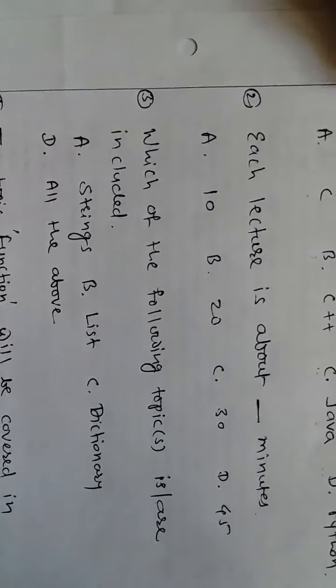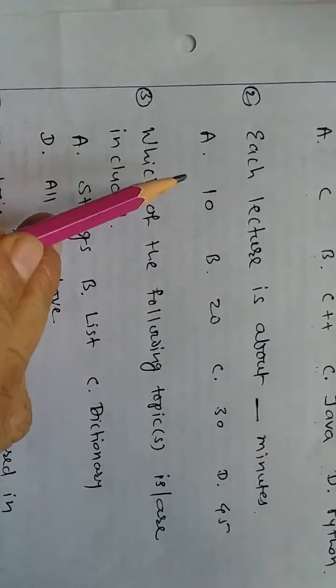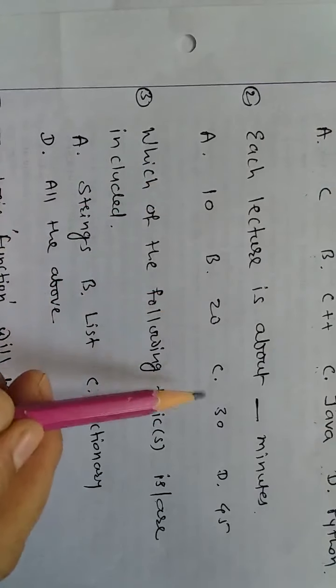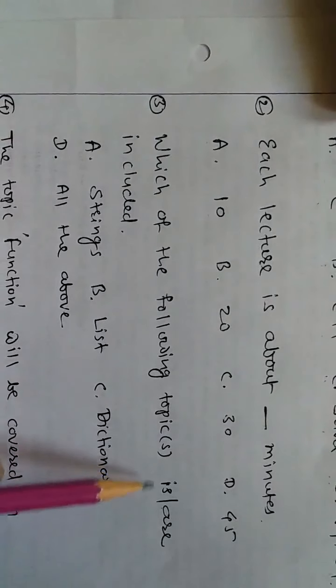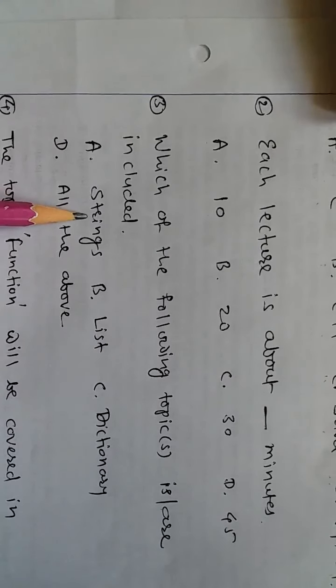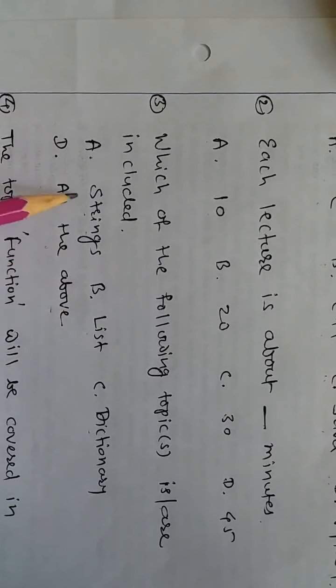The second question is: each lecture is about dash minutes. So options are A 10, B 20, C 30, D 45. So which is the correct option? A, 10. So our answer here is A. Now the third question we'll see: which of the following topics are included? Whether string is included, list is included, dictionary is included, or all of the above. Then whatever may be the answer, you have to write that answer here. Okay, so we'll come to these questions afterwards.